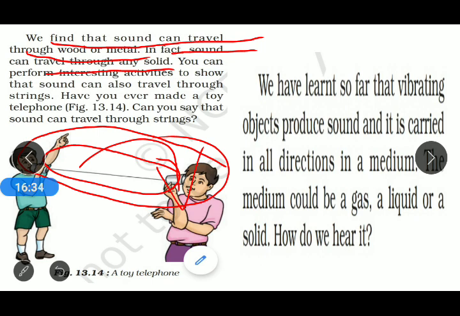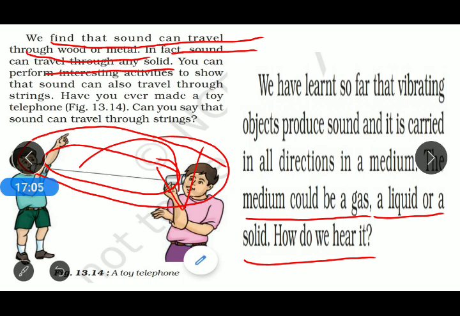So now we have learned so far that vibrating objects produce sound and it is carried in all directions in a medium. Here the medium means it could be a gas, liquid or a solid. First, a vibrating object produces sound.